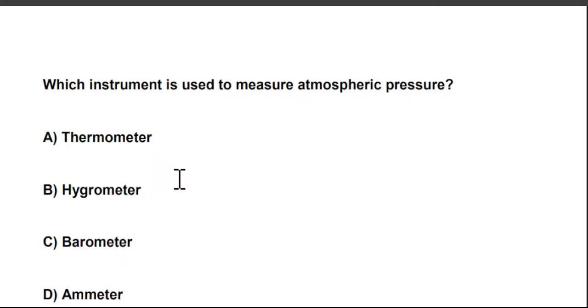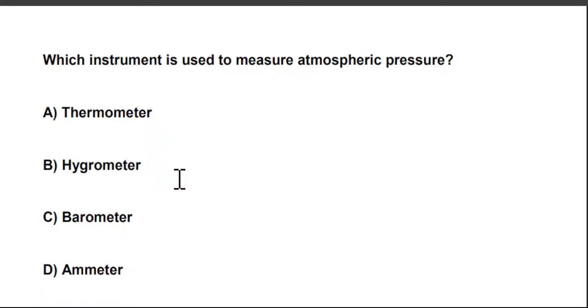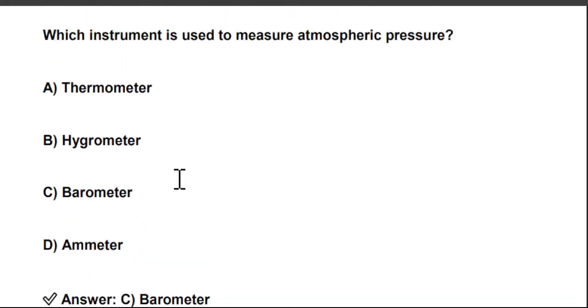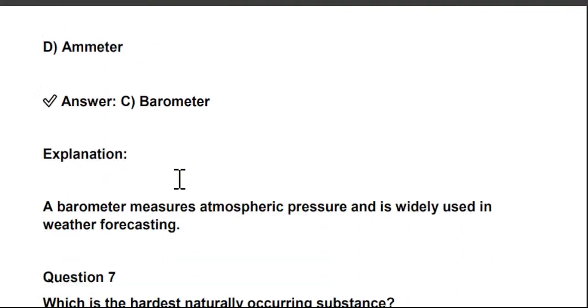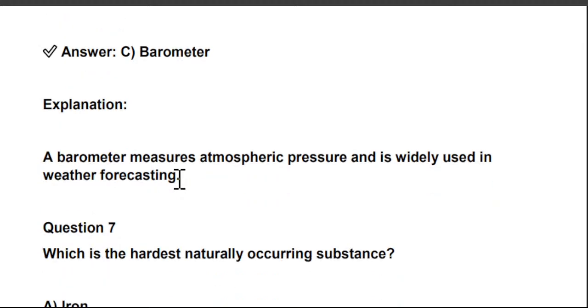A. Thermometer. B. Hygrometer. C. Barometer. And D. Ammeter. So the right answer is option C, barometer. Barometer is used to measure the atmospheric pressure. A barometer measures atmospheric pressure and is widely used in weather forecasting.